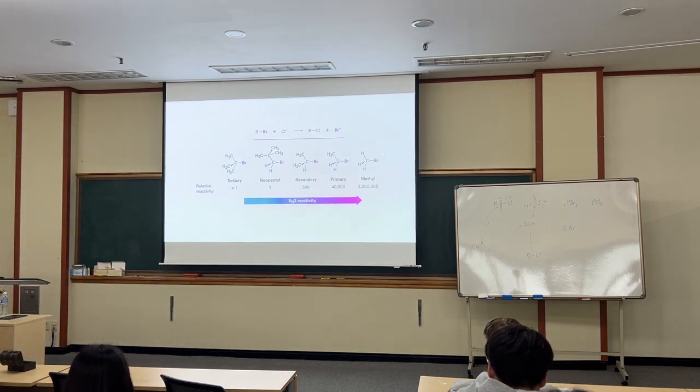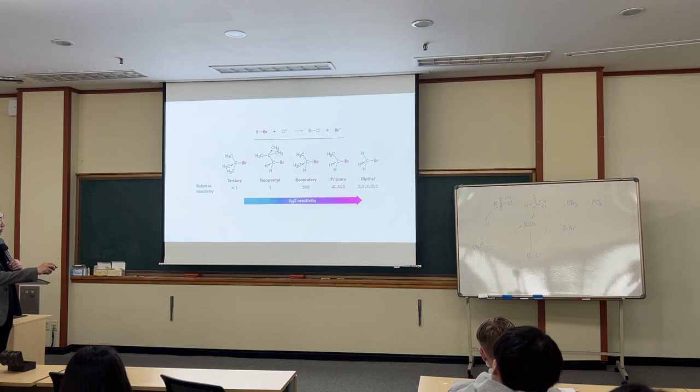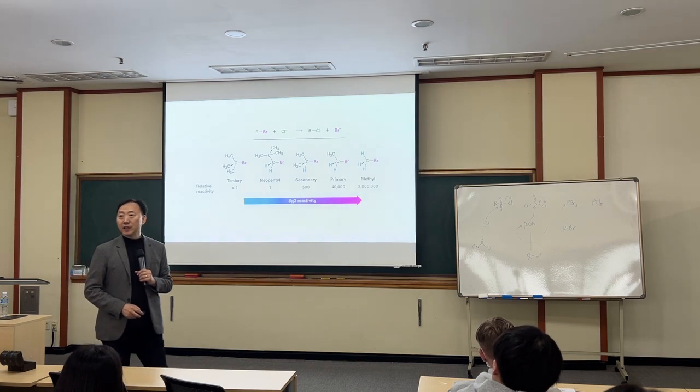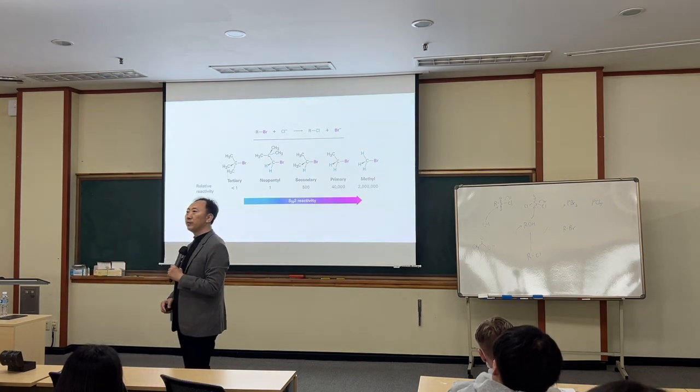Reaction rate wise, a methyl group is very fast. Primary alkyl halide is still okay. Secondary is slow. Tertiary, almost no reaction happens. Okay. SN2 can happen very well with the primary. Secondary, maybe or maybe not. Tertiary, no way. That's SN2. Okay.